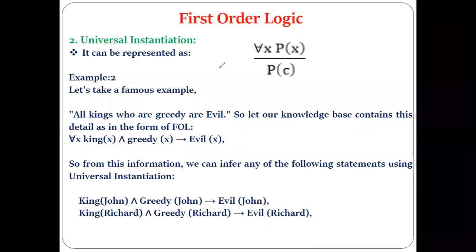Now the universal instantiation rule is represented like this, which simply means that if this information is given, all X of Px, then from that we can obtain this information, premises of C, where C is any arbitrary element of this world. Now, for example, we are given a sentence like this. All of you can see the sentence? Yes, sir. What is the sentence? All kings who are greedy are evil. Now, what will be the FOL for this?